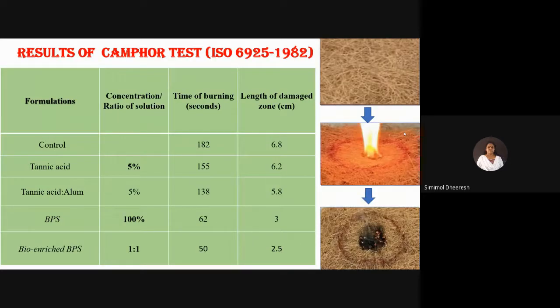Okay. In camphor tablet test, compared to control fiber, for the bio-enriched sample, the length of the damage zone is 2.5 centimeter.